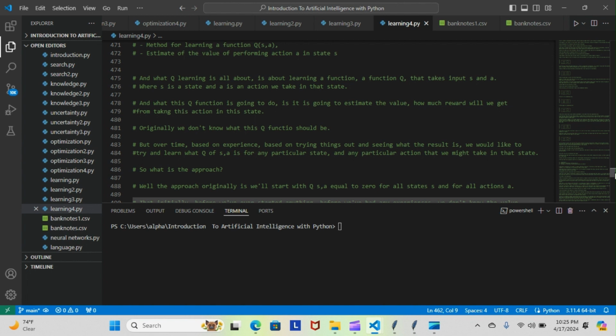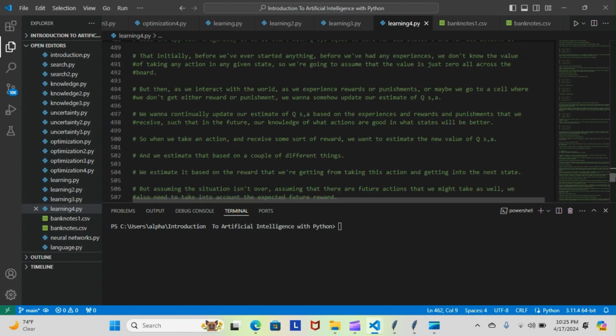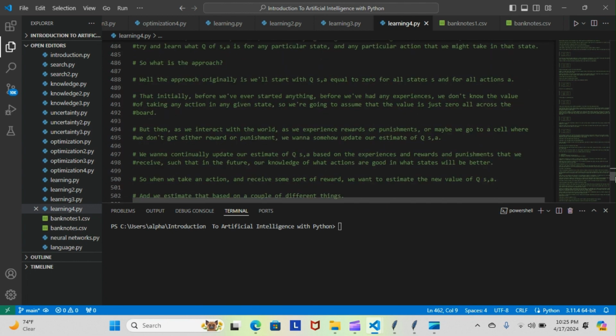So what is the approach? Well, the approach originally is we'll start with Q(S, A) equal to 0 for all states S and for all actions A. That initially, before we've ever started anything, before we had any experiences, we don't know what the value of taking any action in any given state is. So we're going to assume that the value is just 0 all across the board.